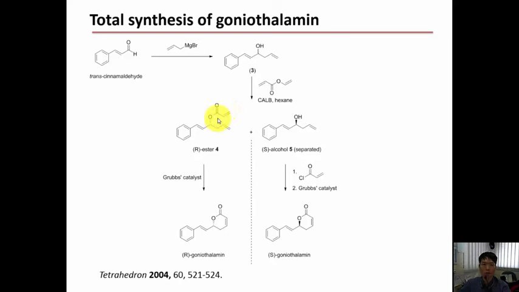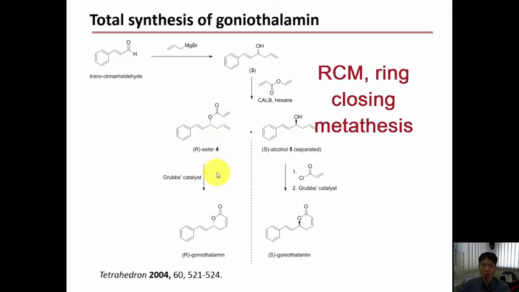So the R isomer of molecule 3 will become an ester, while the S isomer will stay the way it is. So now we have different chemical and physical properties because they are totally different molecules. Now, following which, the R ester 4 will undergo ring closing metathesis, in short RCM, with Grubbs catalyst to give rise to the natural R form of Goniothalamin.